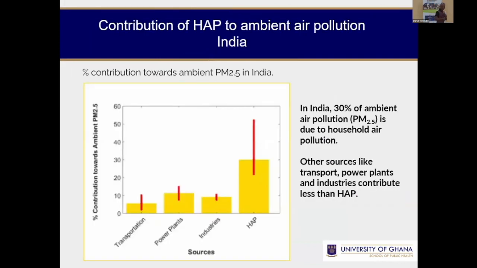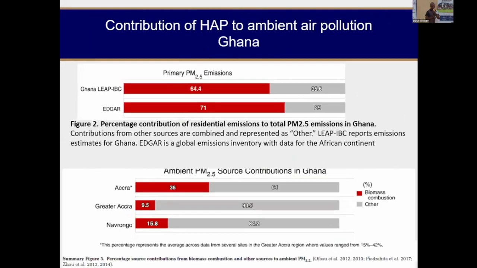In India, we know household air pollution is the major contributor to ambient PM2.5, followed by power plants. But in effect, even in India, there's a lot of evidence suggesting that ambient PM2.5 is contributed mainly by indoor cooking. We have the same story in Ghana.